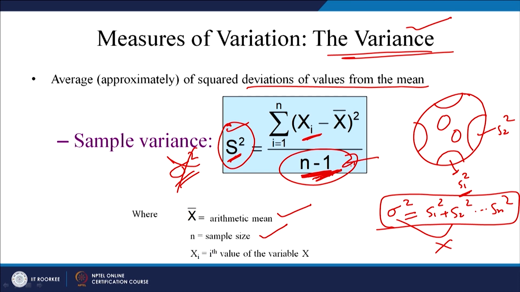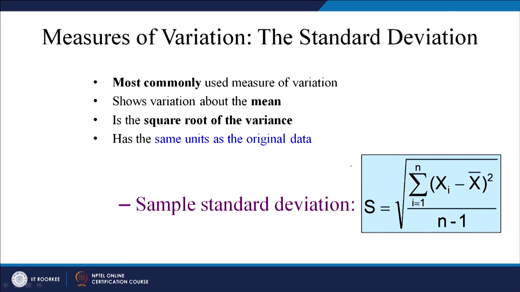So, that is the sample variance, right. The next measure is standard deviation. If you take the square root of variance, it becomes standard deviation.